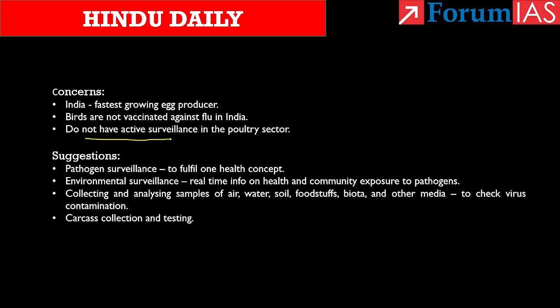For this only, the article suggests pathogen surveillance. So the government can fulfill the objectives that are enlisted under the One Health program. See, this One Health concept is an approach that recognizes the health of people is closely connected to the health of animals. So by protecting the health of animals around us, the concept says we can protect our health also. Keeping that in mind, the article recommends environmental surveillance. Such surveillance can help in providing near real-time information on health and community exposure to the pathogens.